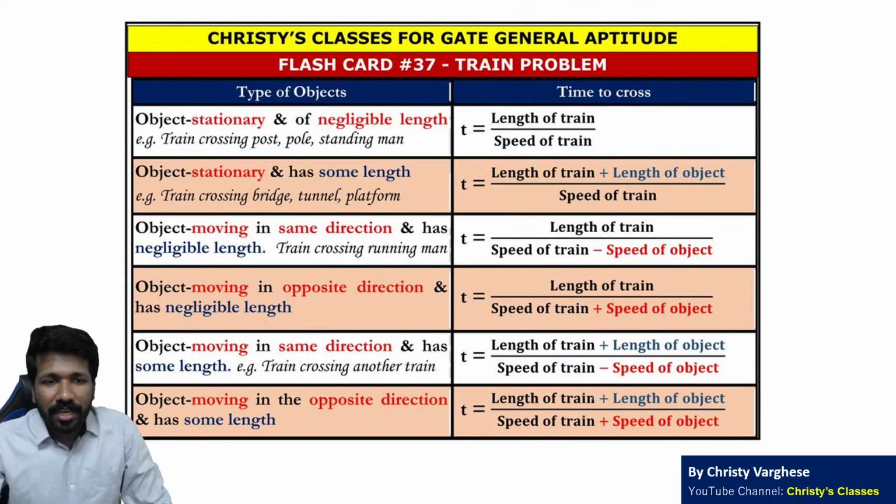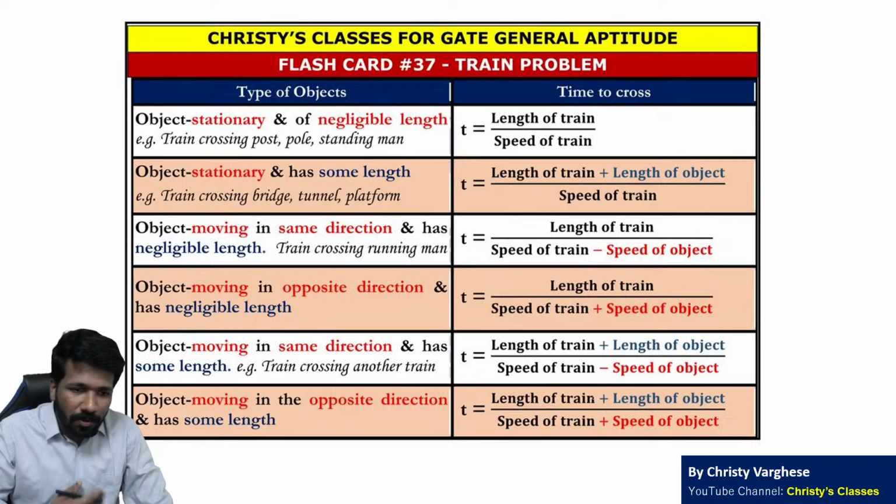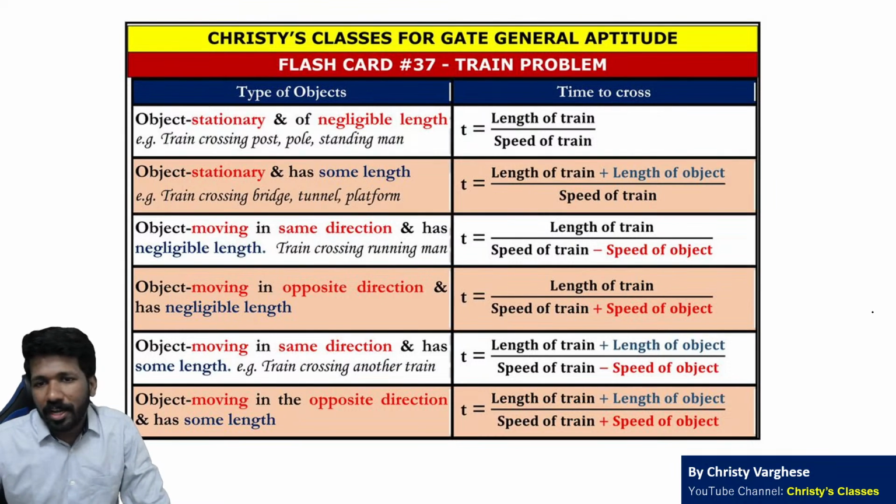That is speed distance time, and उसका extension है train problem. Go through the 6 scenarios for train problem.